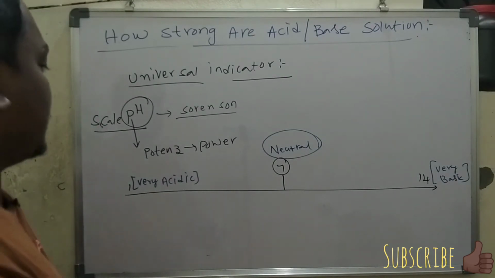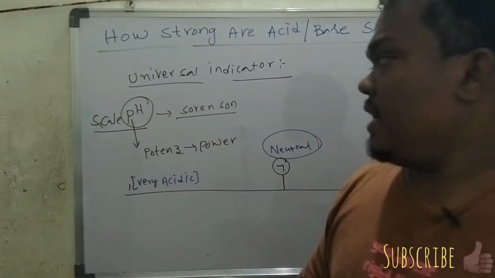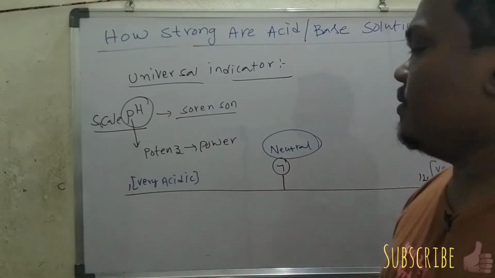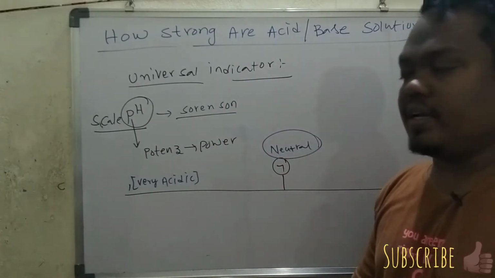Generally the pH value is measured on the pH scale, using the universal indicator.